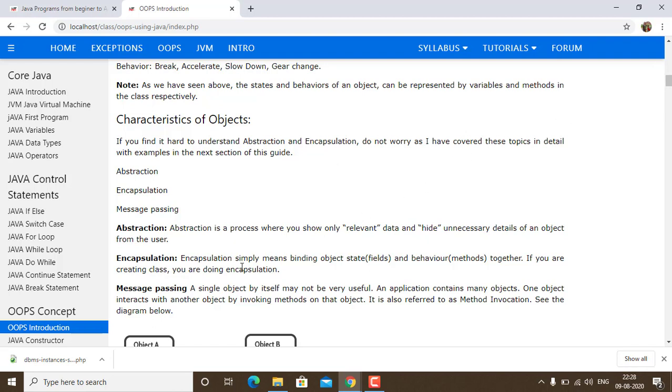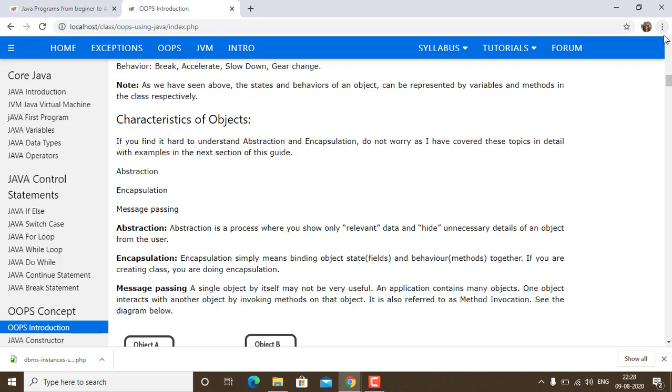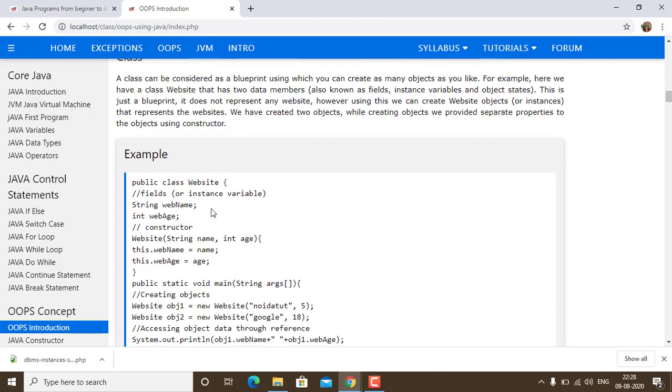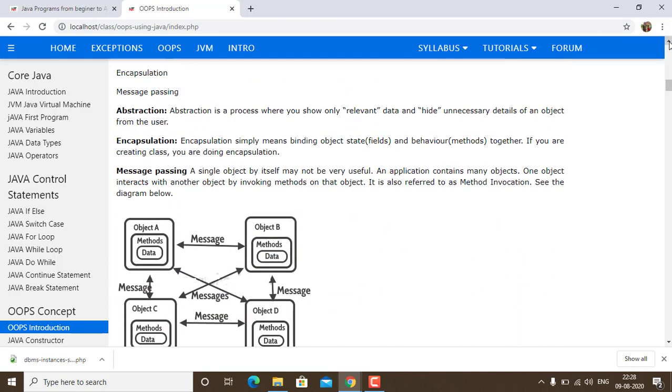That means when we make a class, we are capsuling it. Just like in the example which we have seen, this is a class. We have made a class and in this we have different variables and different methods. This means that we have made a capsule. We are encapsulating the data types and variables.